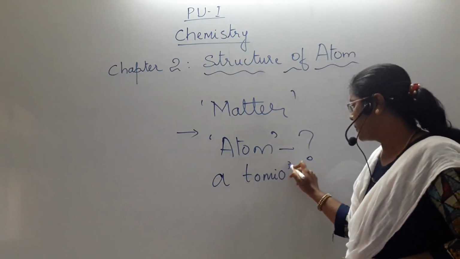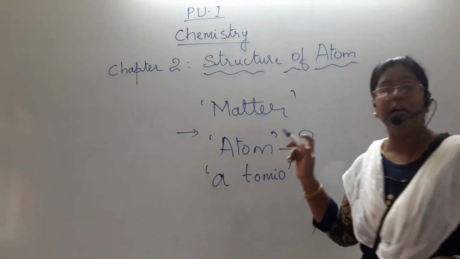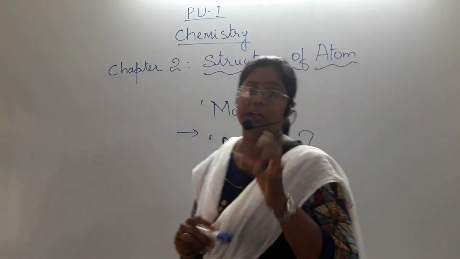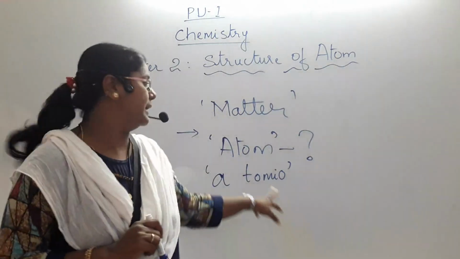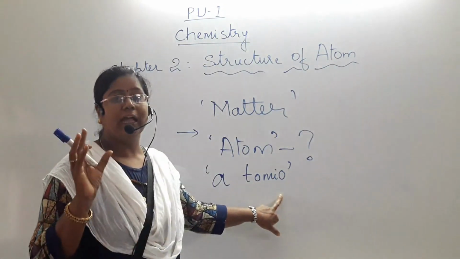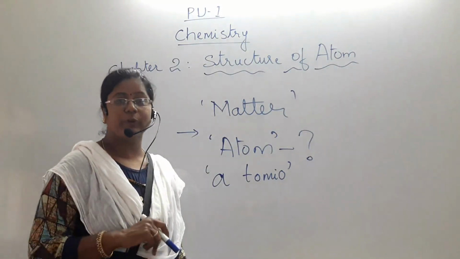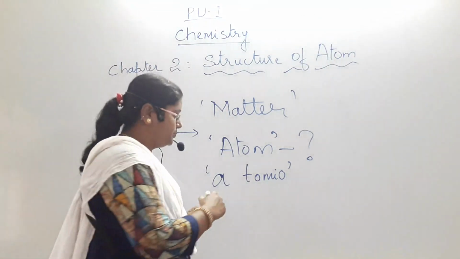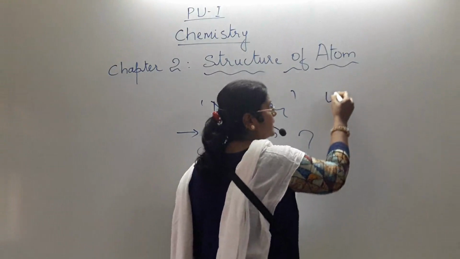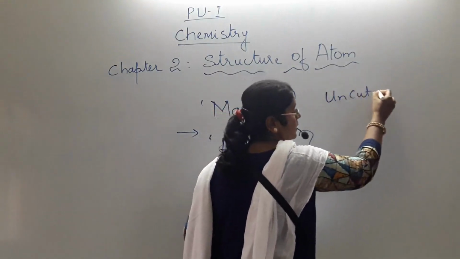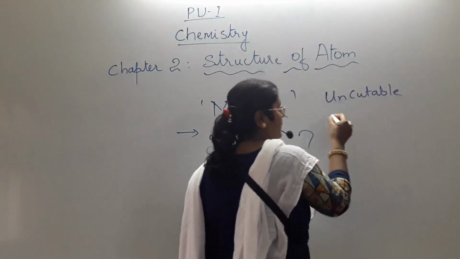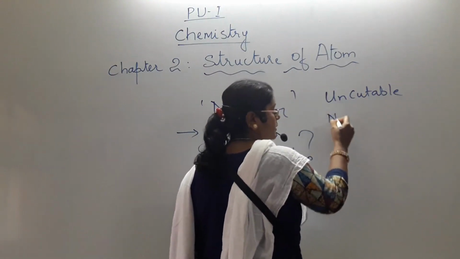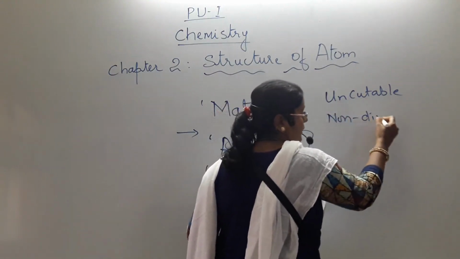So what is atomio? It is uncuttable, non-divisible.